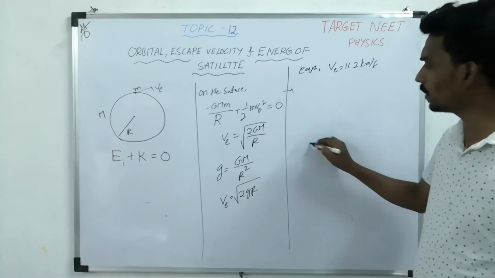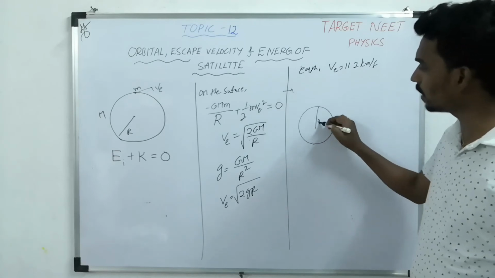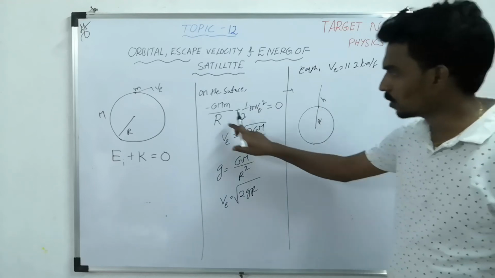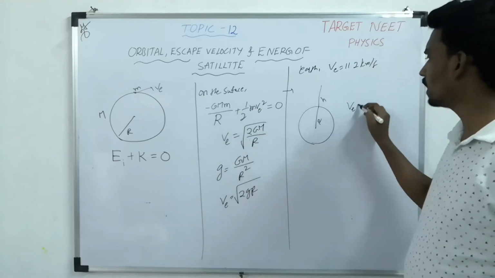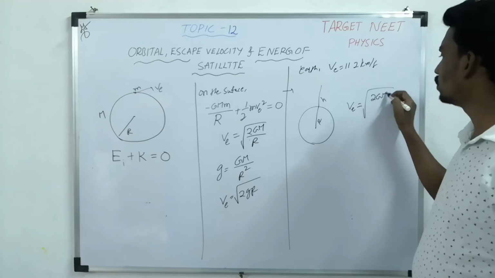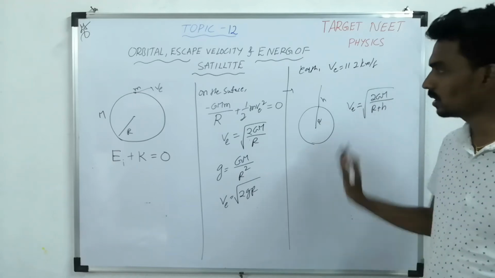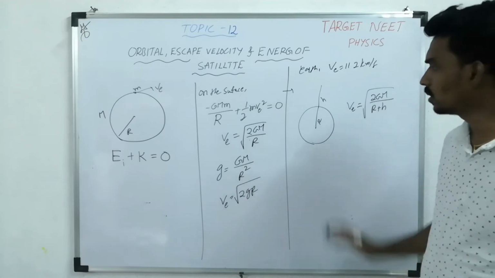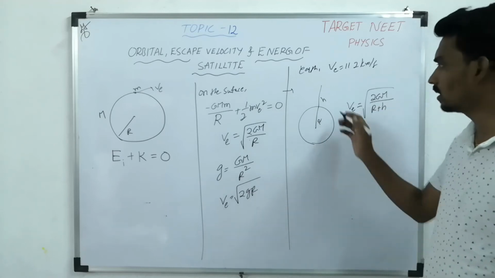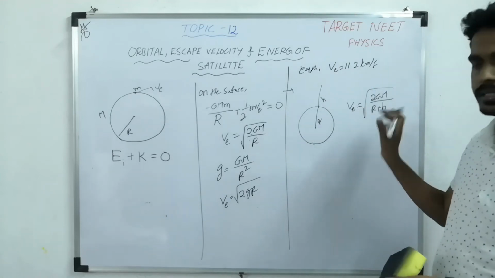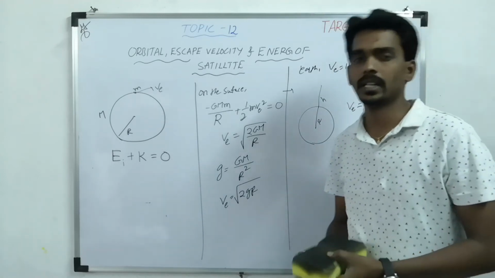Now similarly, if you consider the same body at some height, the distance will become R plus h. So here R plus h will come, and the escape velocity will become under root 2GM/(R+h). So these two cases will come, and depending upon the h, the escape velocity changes. As height increases, the denominator increases, and the escape velocity required decreases.